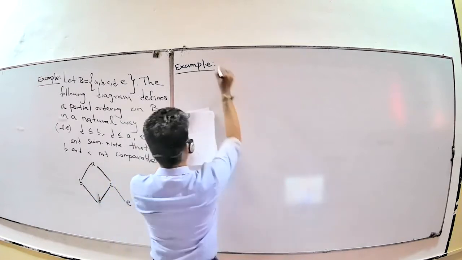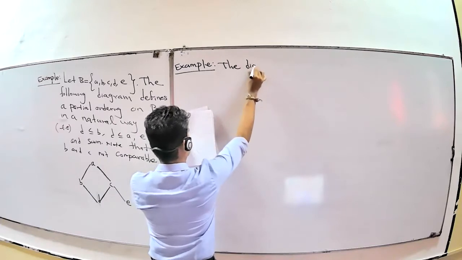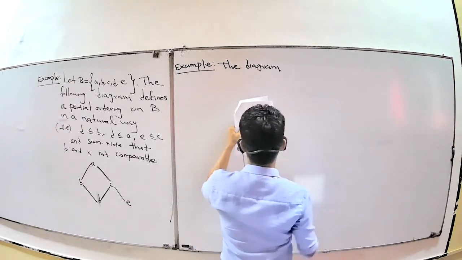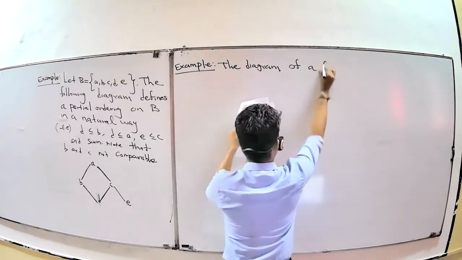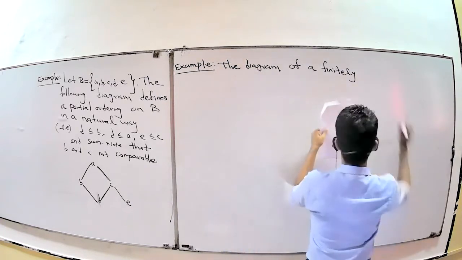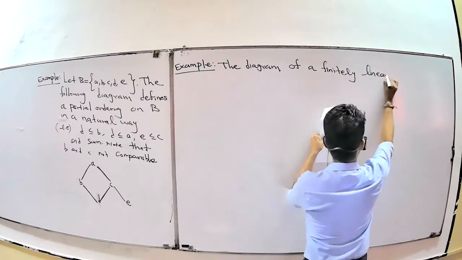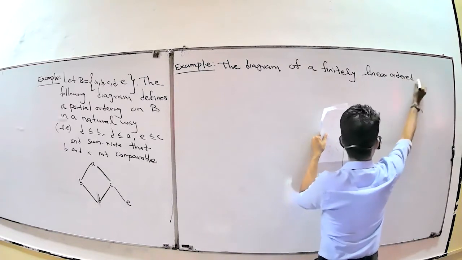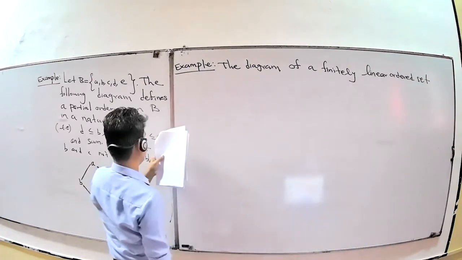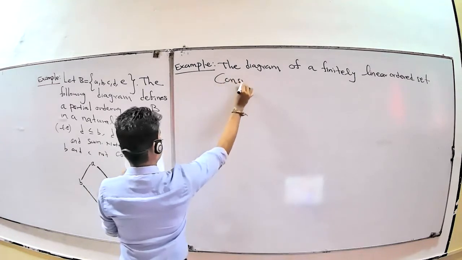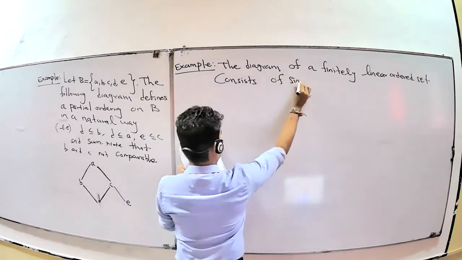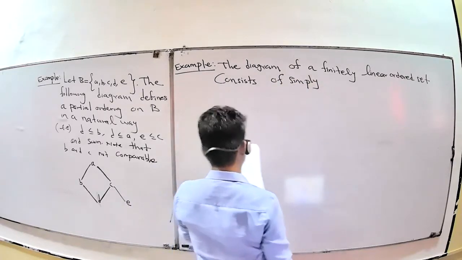The diagram of a finite linearly ordered set consists of simply one path.